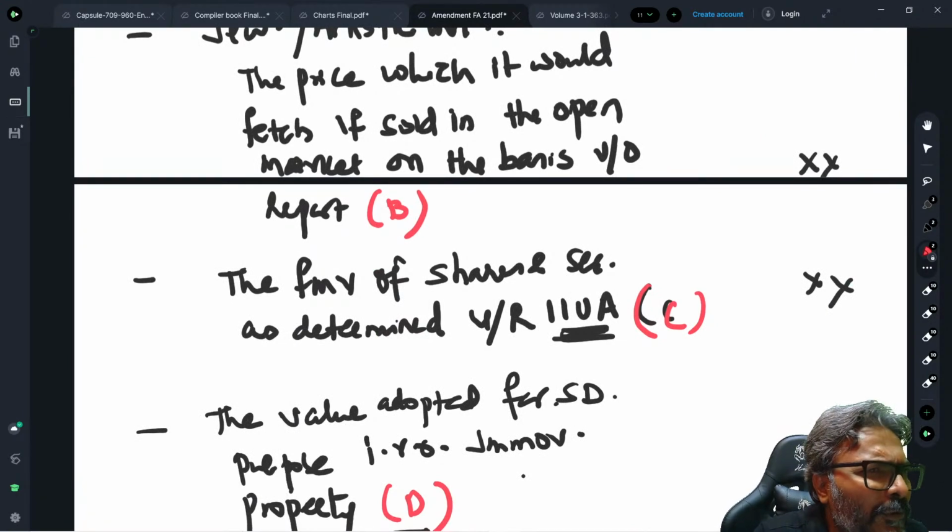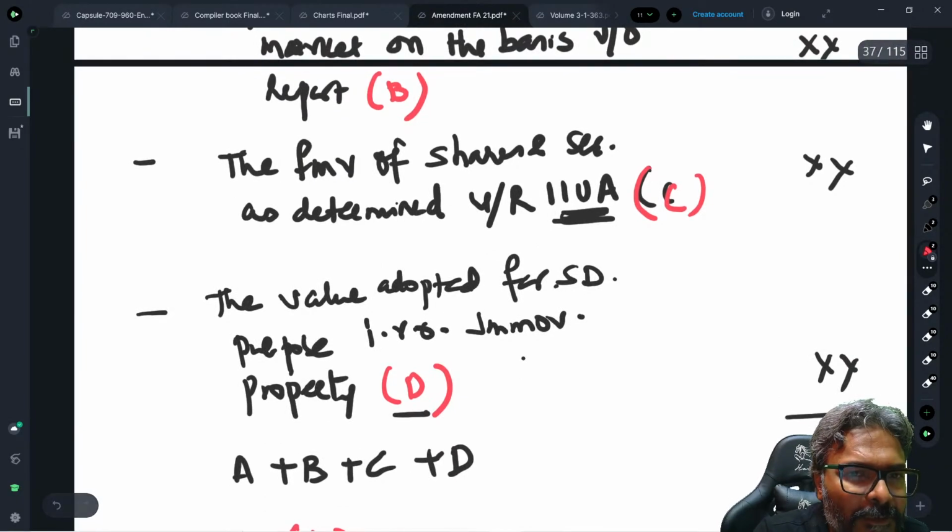Don't worry, they will give you the question. In the question, they will give you what is the valuation as per Rule 11UA. You don't have to worry and work out over here. So this is the amount. Then the next one, students, is about the value adopted for stamp duty purpose. This is for the immovable property. For the stamp duty purpose, whatever is the value which is adopted for stamp duty purpose in respect of immovable property, this is your D.